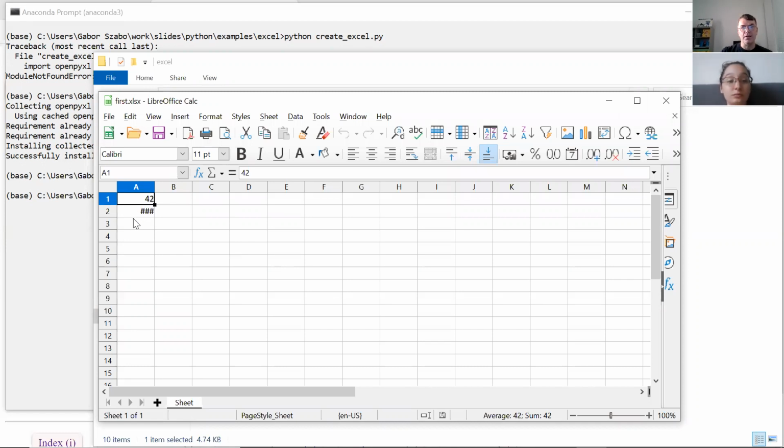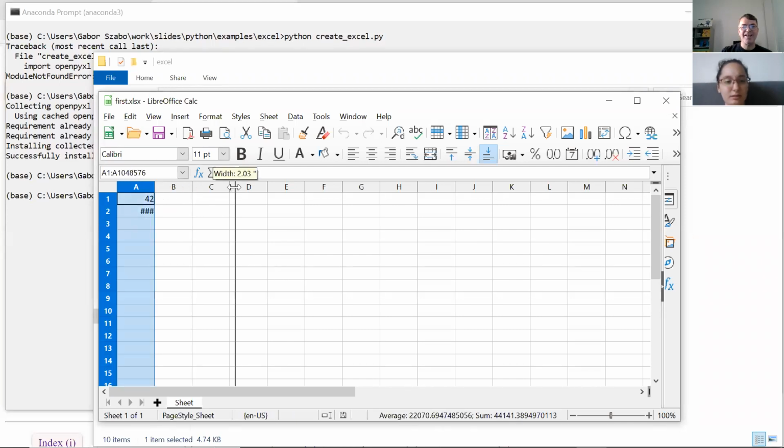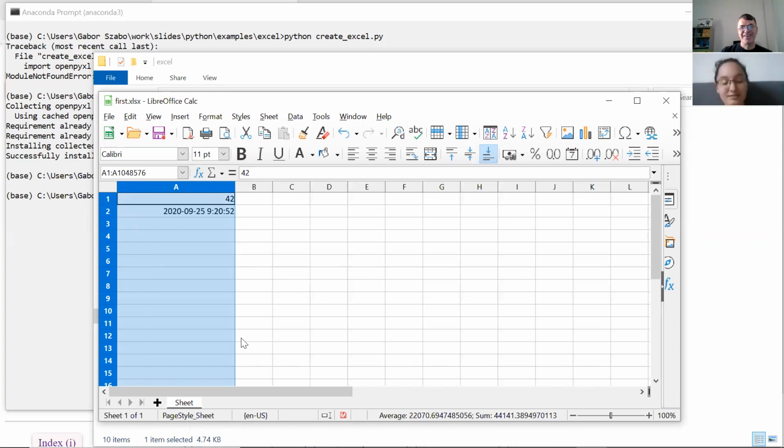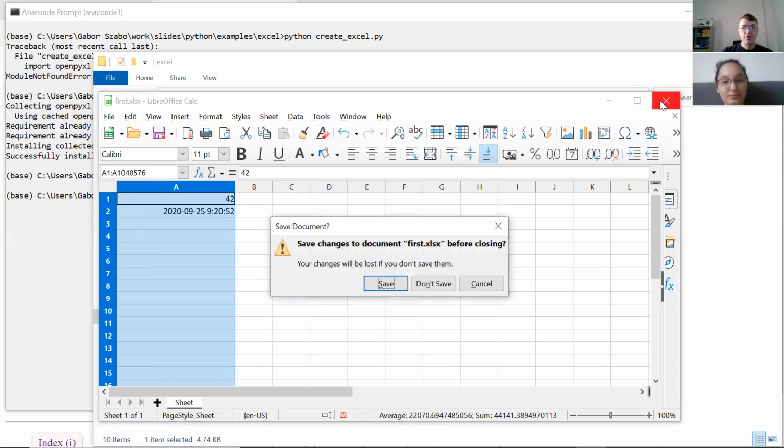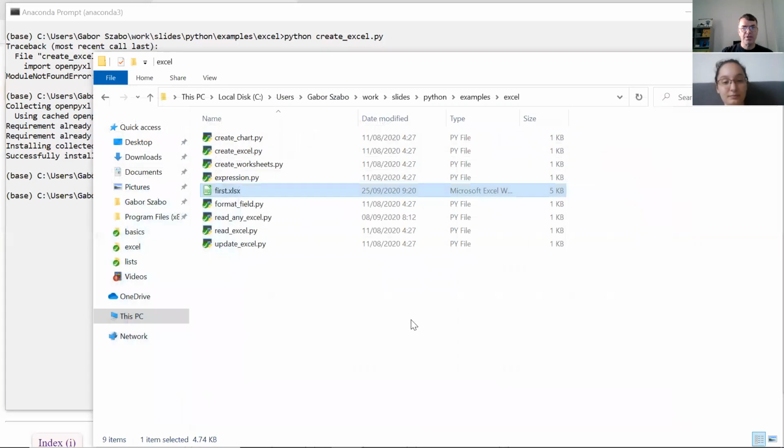It looks like 3 hash marks. So any idea why it's 3 hash marks? It's usually when the cell is not big enough, I think. Right. So I just enlarge the cell, and it's there. So in case someone is worried, don't worry. That's just because the cell wasn't wide enough. So here you have the date that we are at the time of this recording. Okay, good. So no, don't save it.